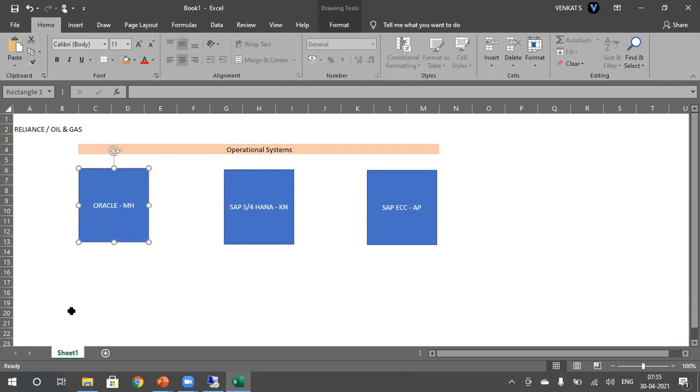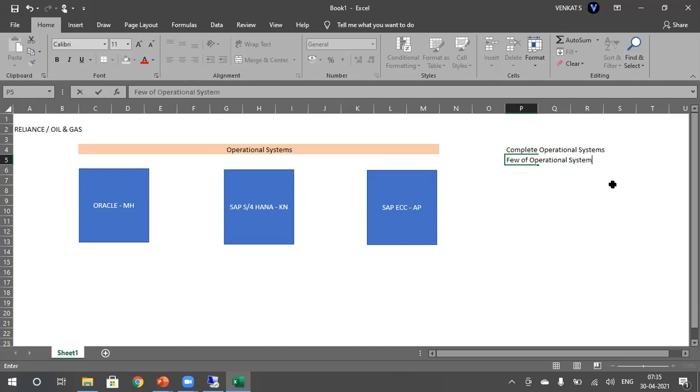These are the possible options. So to make it more simple, full operational systems, or make it complete operational systems, or few of operational systems, single operational systems.